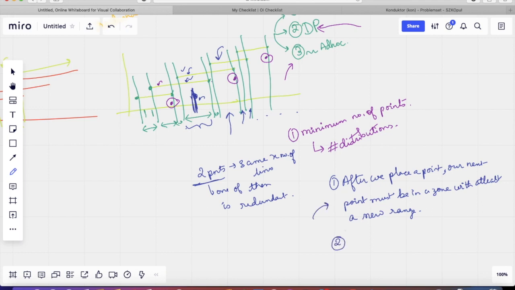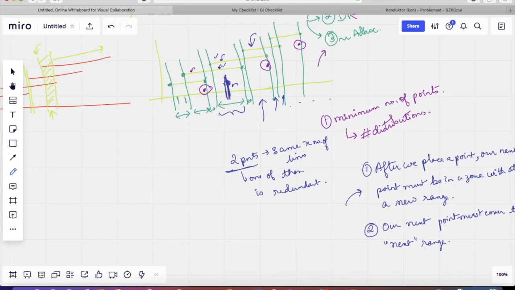Second observation, our next point must cover the next range. So what do I mean by next range? Notice how I have drawn the diagram. Here it intuitively makes sense that we have sorted all the ranges according to their starting points. So let's say I have placed a point here till now.